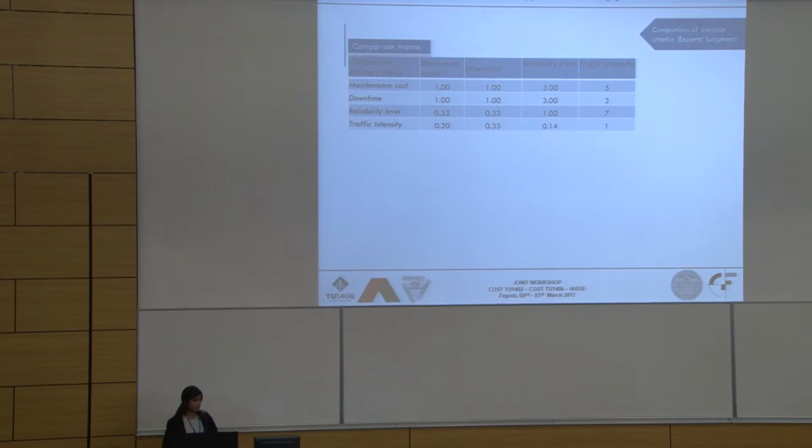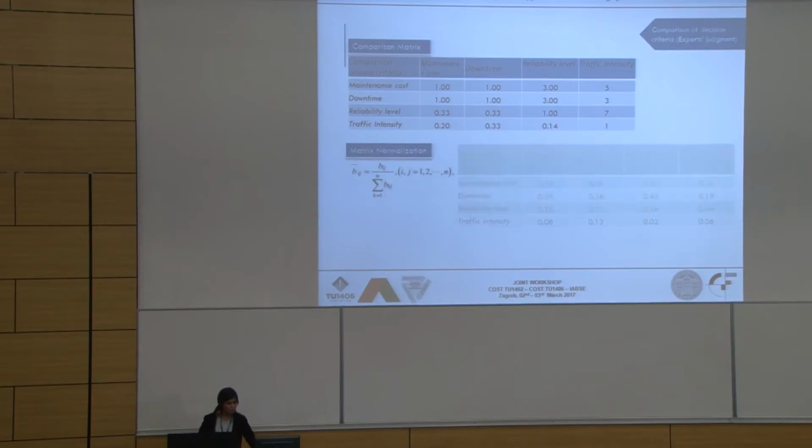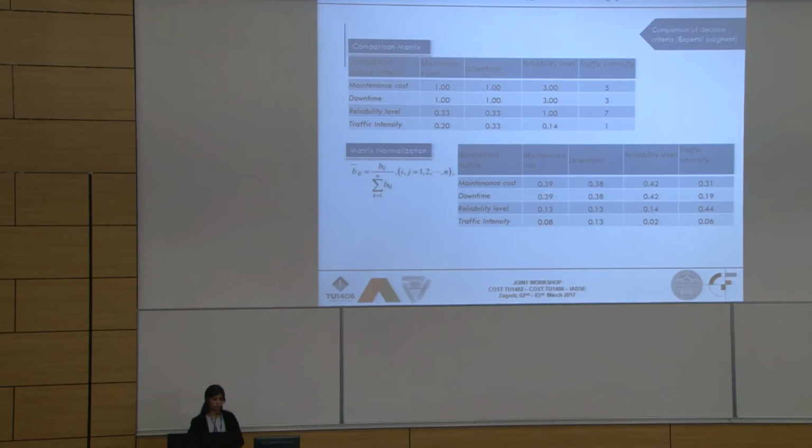For example, this is the comparison matrix when we compare all of these different performance indicators. When this matrix is normalized, we get these values: you sum up the whole column and then divide each attribute by this sum value, and then you get the normalized value.